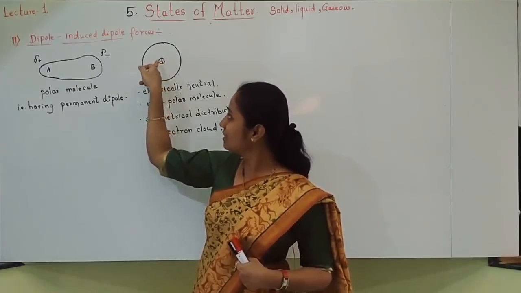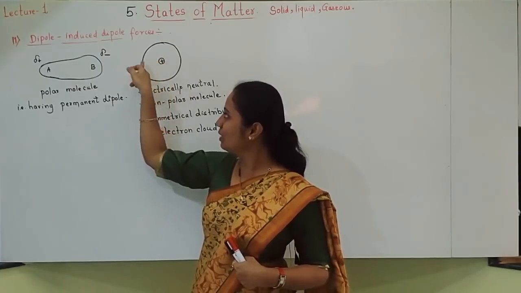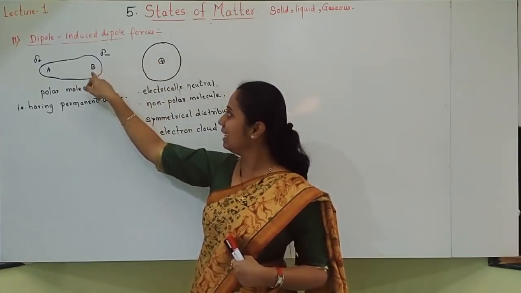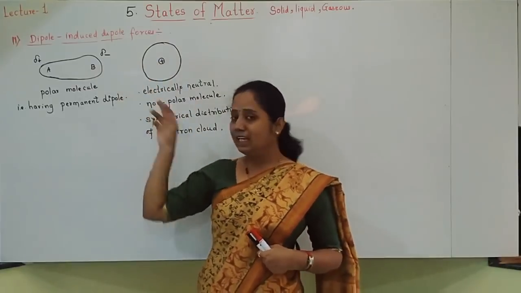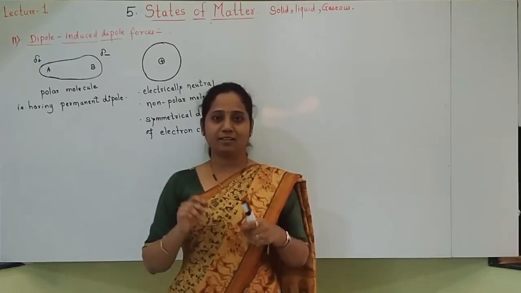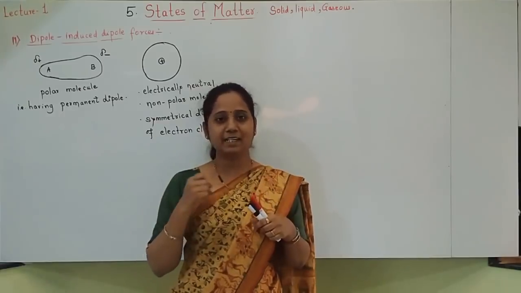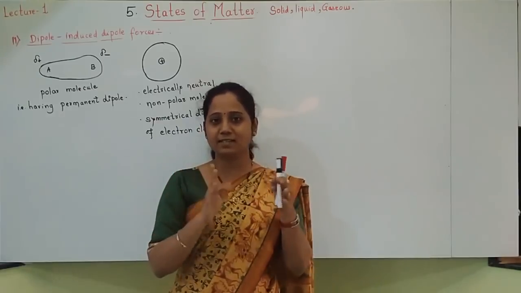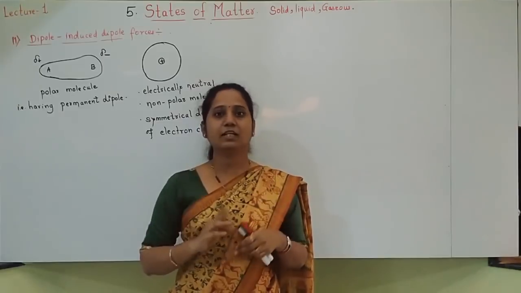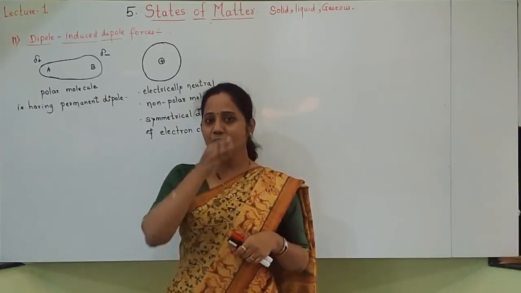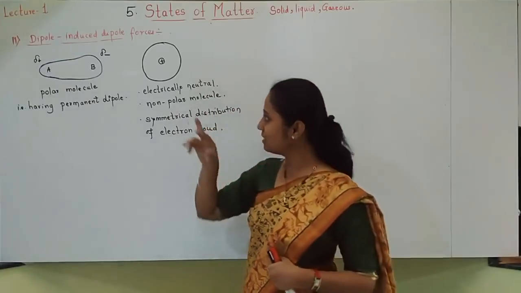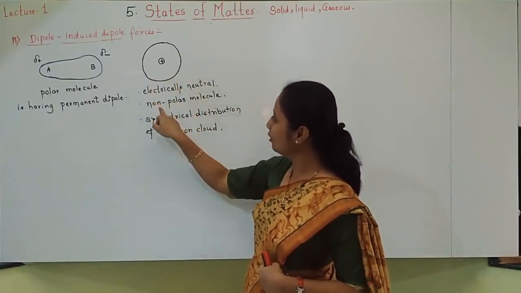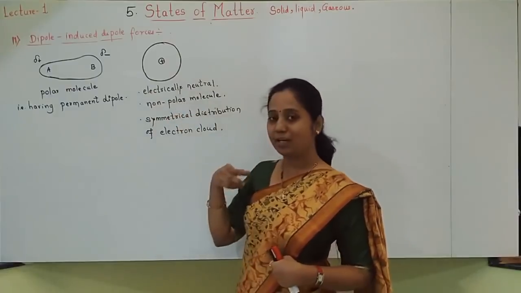That's why the nucleus slightly comes on one side, because this end is attracting the positively charged nucleus. And like this, the electronic distribution gets disturbed. It disturbs the electron cloud.